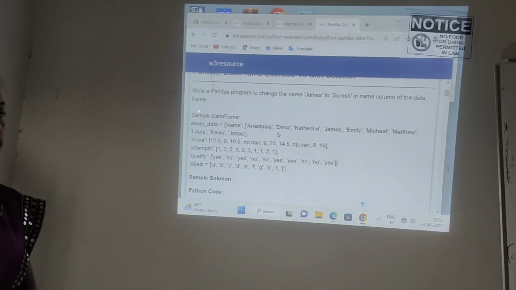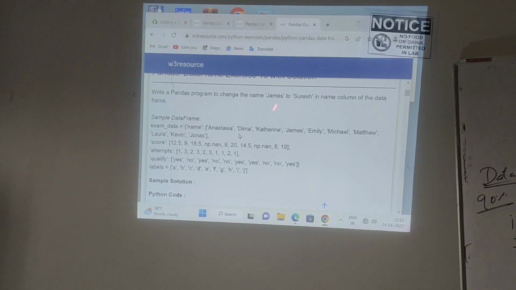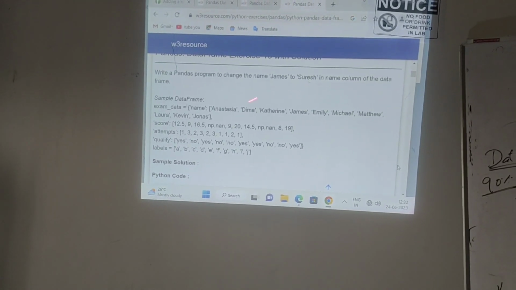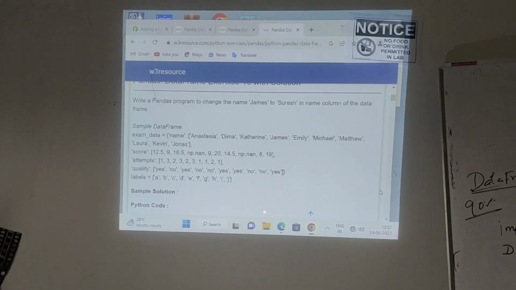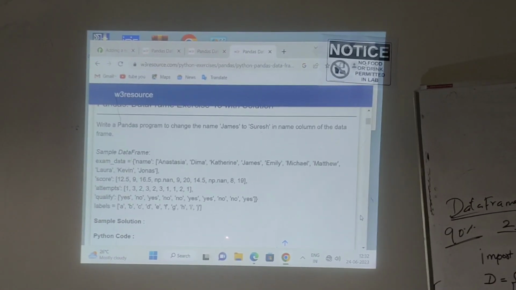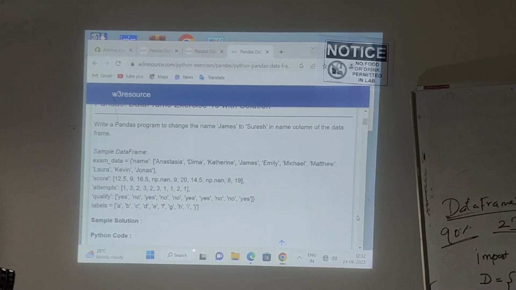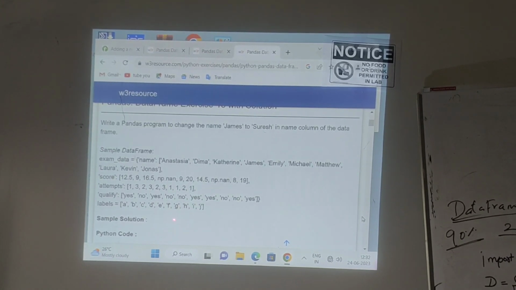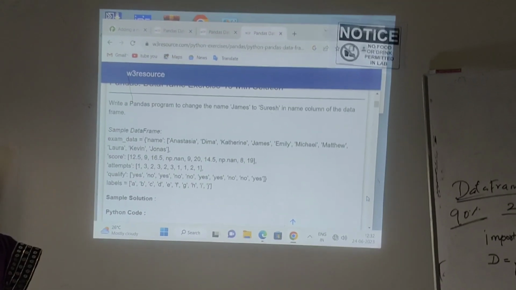What is the next program? 4b. Write a Pandas program to change the name James into Suresh in the name column of a data frame. So I am going to change a particular value in the table. How will I do it? I am going to change a particular element in the column of the table. I will tell you the procedure, how we have to do it.